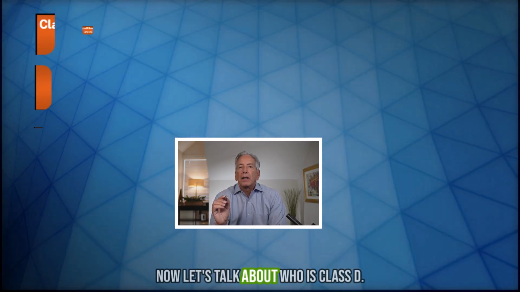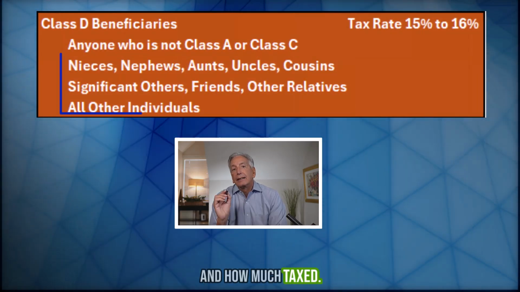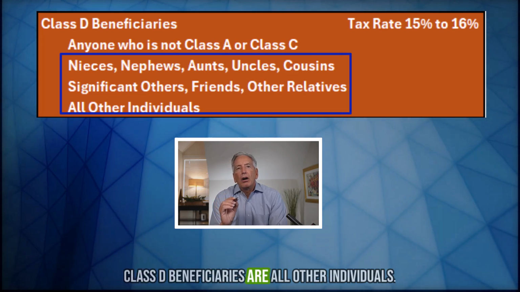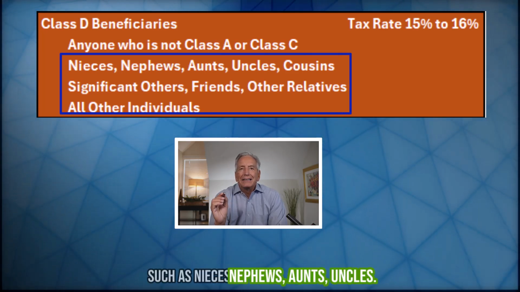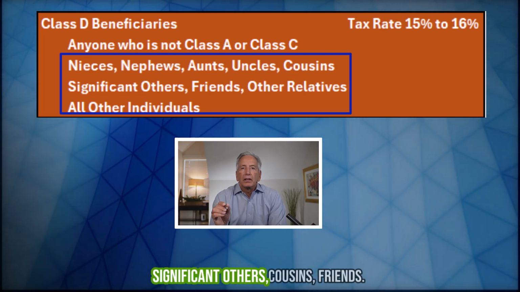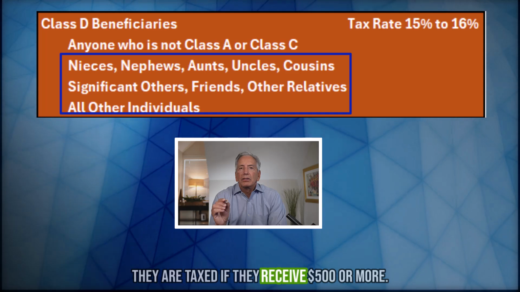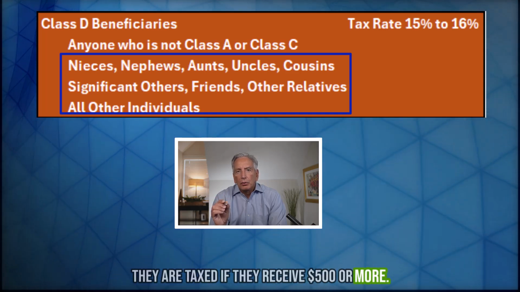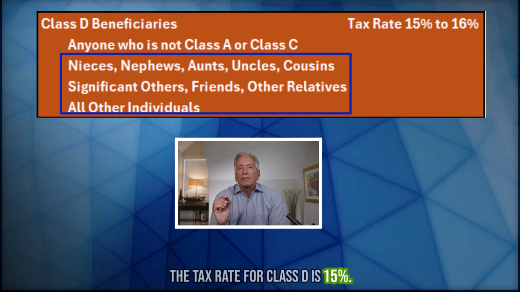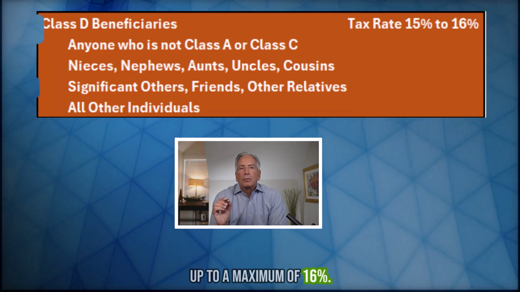Now let's talk about who is Class D and how much is taxed. Class D beneficiaries are all other individuals such as nieces, nephews, significant others, cousins, friends, and any other individuals. They are taxed if they receive $500 or more. The tax rate for Class D is 15% up to a maximum of 16%.